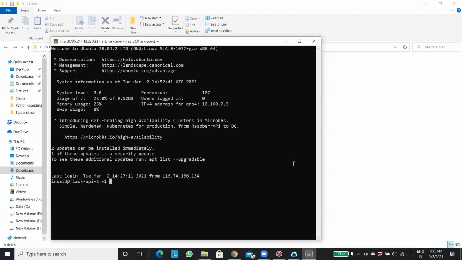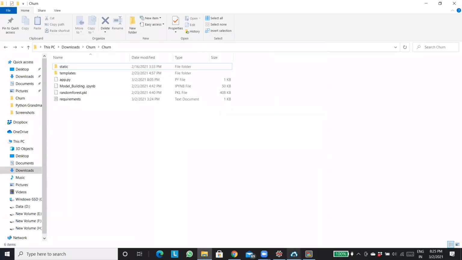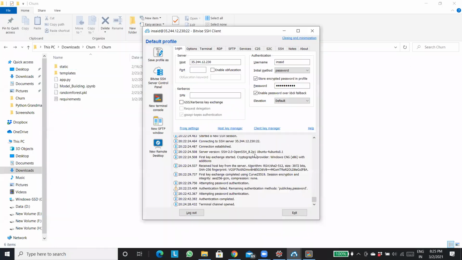Yeah, I am doing it. So before going on with all those things, what I am saying is let's put the file over there in the server. Yeah, Vinash. So for that, there is a new SFTP window option over here. This option, new SFTP window. So we'll click on that.